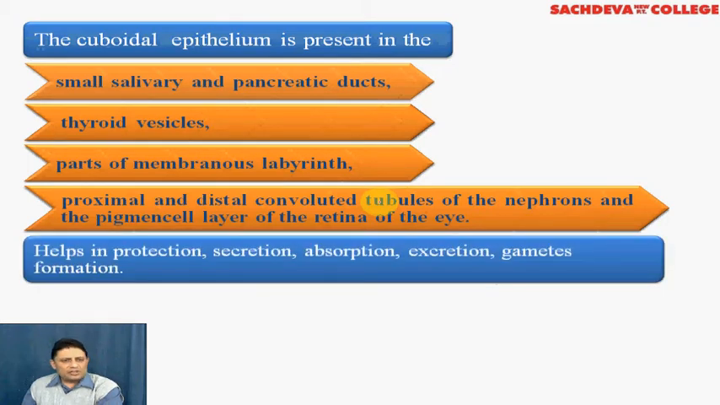A general function of cuboidal epithelium is it helps in protection, absorption, excretion, and gamete formation. These are the general functions of the cuboidal epithelium.